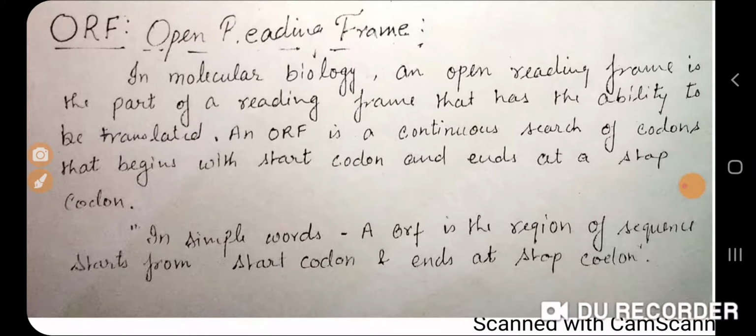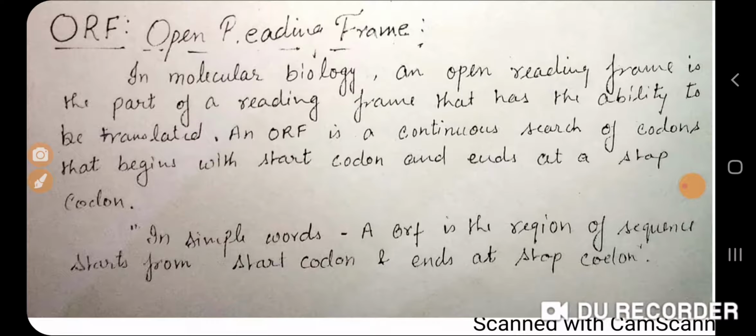In the molecular machine, those codons will make the proteins. So what kinds of codons are there? There are basically 2 types of codons. The codons which will start the process, as it is mentioned here, it is open. So open means that the frame is open for some particular function. What function is it open for? It is open for the synthesis of protein, the manufacturing of proteins from the mRNA.